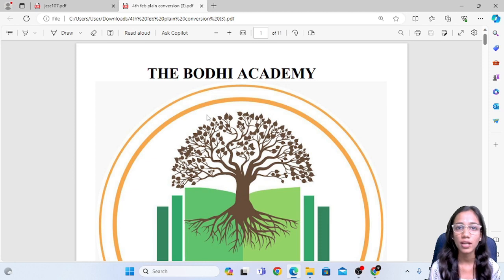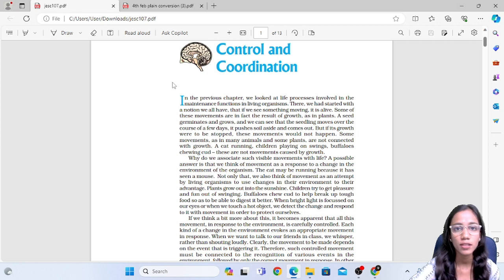Today we are going to start with a new chapter from 10th Standard Science textbook, that is chapter number 7, Control and Coordination. We know that there are different organisms living on earth, like microorganisms, living organisms, non-living organisms. And the major point which classifies the living from the non-living is the consciousness.